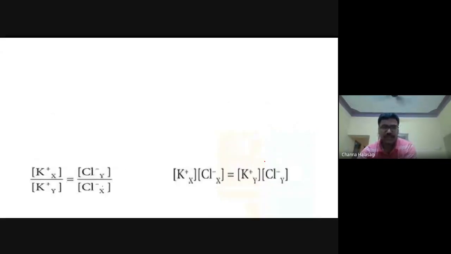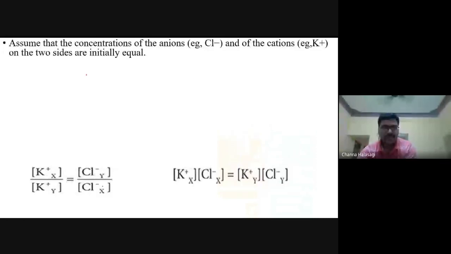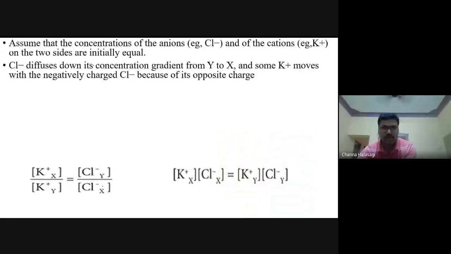See the sentences here. The Cl diffuses from Y to X. Along with that, K plus also moves in the opposite direction. The K plus concentration on the X side will become more because K plus is moving along with this. To make the concentrations equal, there is movement of the ions. They ultimately end up in such a way that K plus ions on the X side will be more.